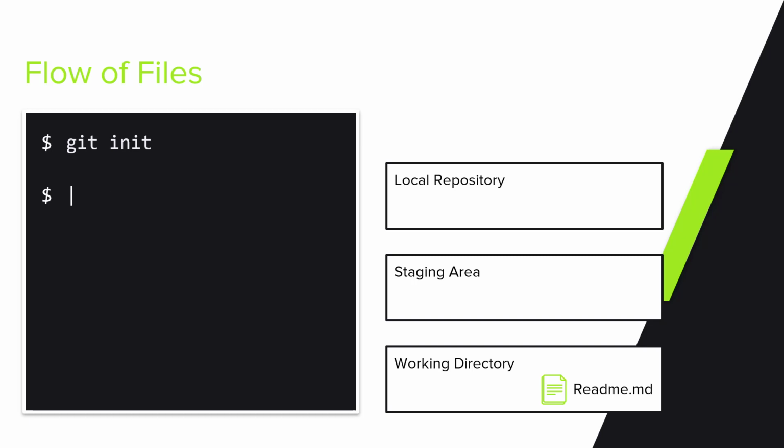Let's fix that quickly. We run the git add command, which copies the readme file to the staging area. It is now tracked by Git, which means Git is aware when there are changes in this file. We can now create a first version of our project by running git commit. This will again copy our readme file, this time to the local repository. And yes, I did not make a mistake, the file is actually copied from the staging area, not moved. This is one of the simplifications we've talked about.